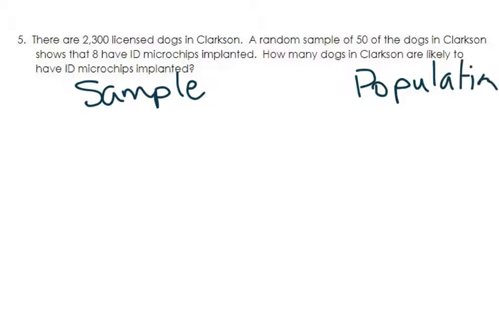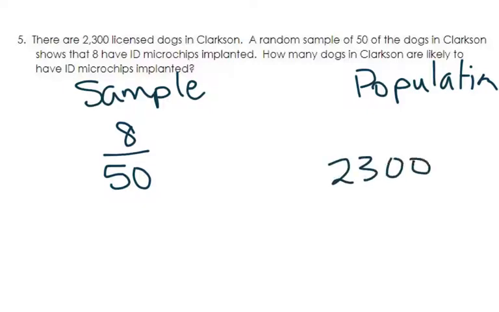And so it just means that we are going to continue to assume that this ratio that they have is going to be the same throughout everything. This is just a guess, okay? So in my sample, my part was 8 out of 50. 8 out of 50 dogs ended up having microchips, okay? And in the population, I have 2,300 dogs.